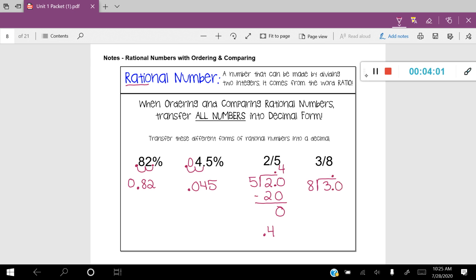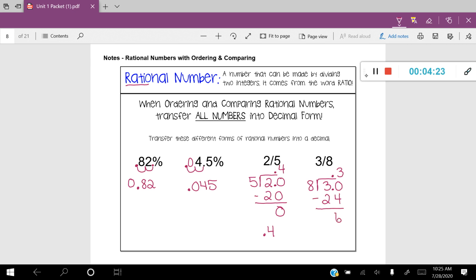And we ask ourselves, how many times does 8 go into 30? And the answer is 3. So we're going to place a 3 up at the top. 3 times 8 is 24. So we're going to write 24, and we're going to subtract them. 30 minus 24 gives us 6.